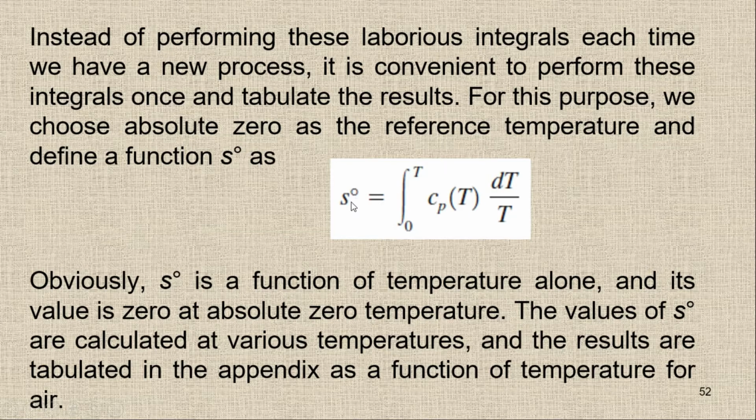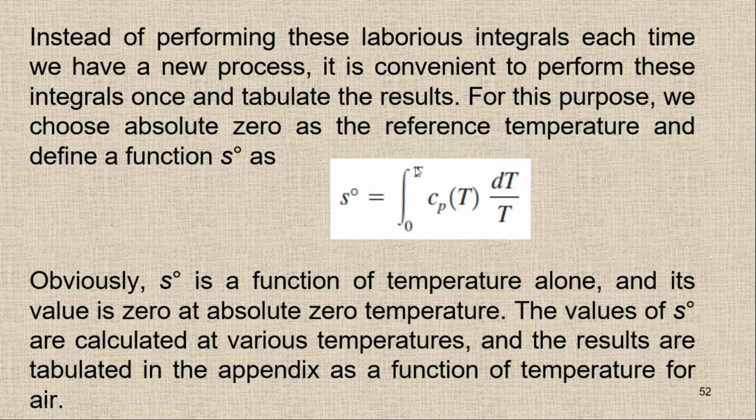This S naught, which is a function of temperature, is with reference to zero temperature, or 0 Kelvin. So at 0 Kelvin, we have the value of S naught equal to 0. Here you can see we choose absolute 0 as the reference temperature and define a function S naught as this one.